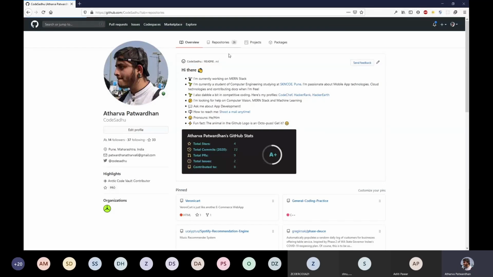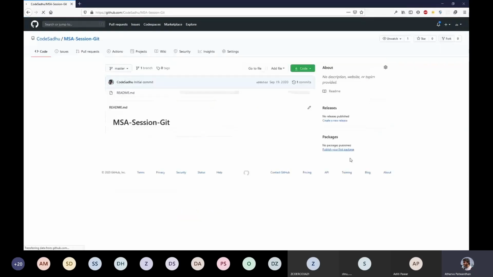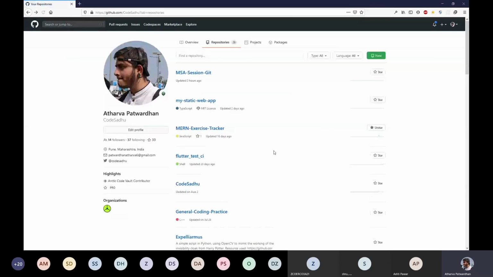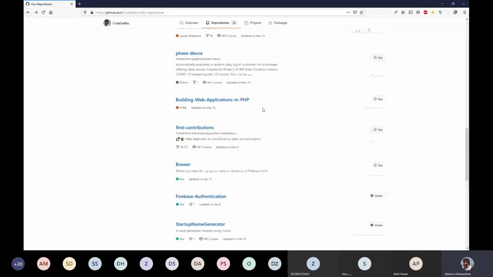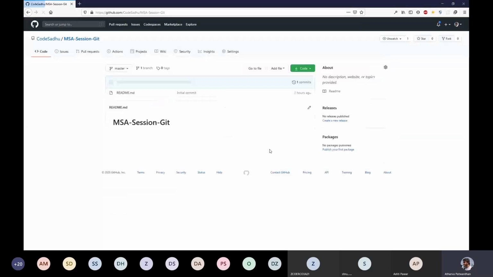I have created a repository already for demonstrating this. By the way, these are the repositories I have worked on before, or starred. Starring is basically like liking it, like adding it to your favorite repositories. So not much there.